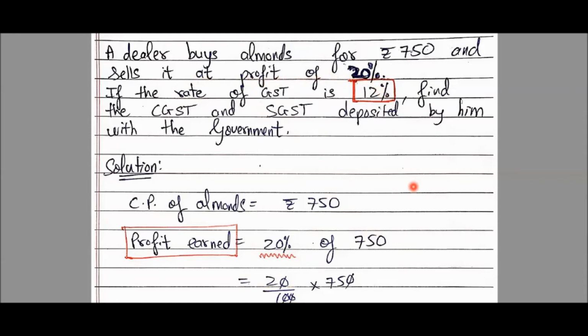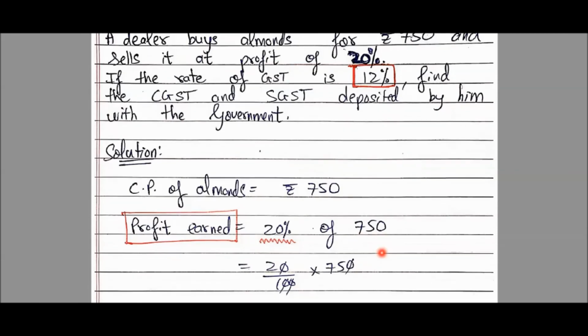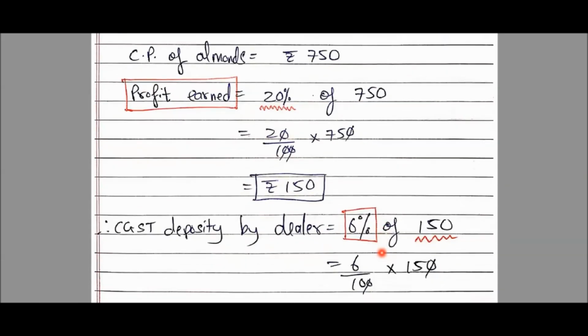तो कितना profit कमाया डीलर ने? 20%. 20% on what? Of course, profit and loss both are always calculated on cost price. So 20% on 750. So see here, I'm finding the profit earned. Profit earned is 20% of 750, students here. So now, see this, 20 upon 100 of means multiply into 750. 0, 0, 0, 0 cancels, 75 twos are 150. So rupees 150 is the profit earned.